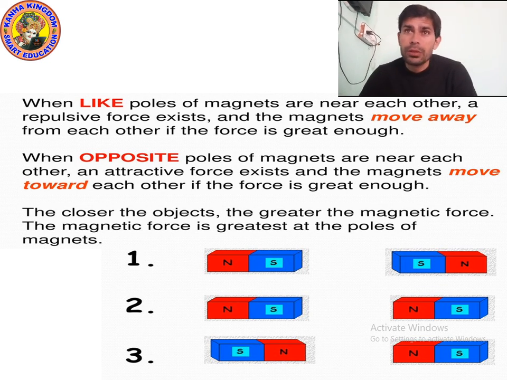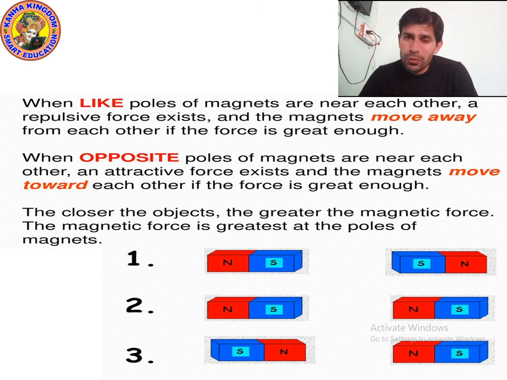So when like poles of magnets are near each other, as you can see in picture number 1, south poles are towards each other, and you can also see in the third picture where north and north both are towards each other.